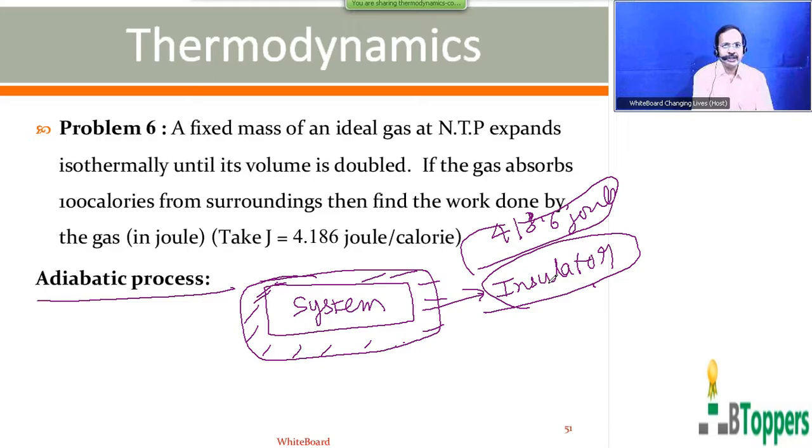When a system undergoes changes in pressure, volume and temperature, all three may change. But when there is no transfer of any heat energy between the system and surroundings, that means no heat energy is gained by the system from the surroundings and no heat energy is lost by the system to the surroundings, in such cases the system is said to be undergoing an adiabatic process.